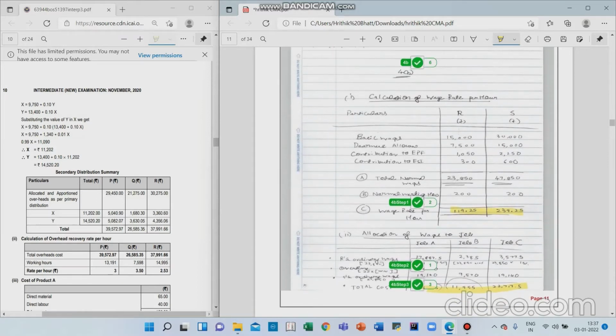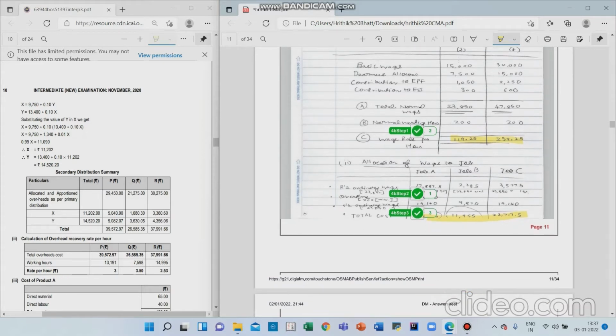Now this is the second part of this question. Here I have got 6 marks, again full marks. This was about wage rate per hour, so it was of labor costing. So again, see, this format does not matter. The final marks, 2 marks, are for the wage rate per hour, and then again for the total cost that is allocated to various jobs, there is marks for that. Now let me also show you whether my answer was exactly correct or it was somewhere around it.